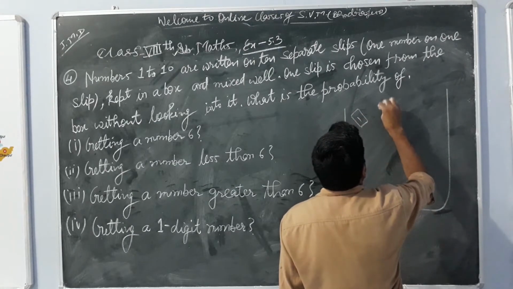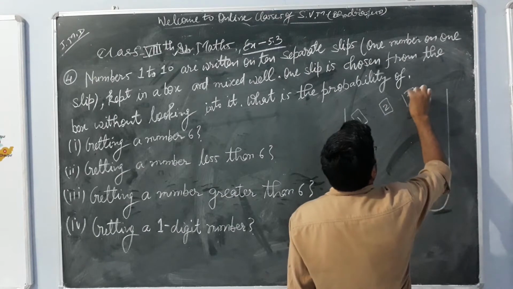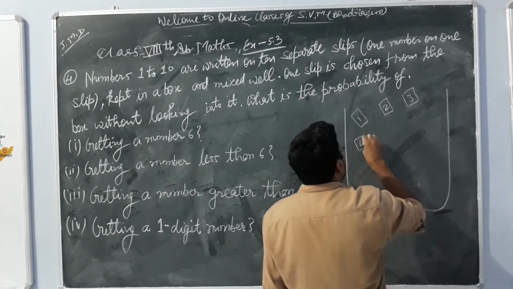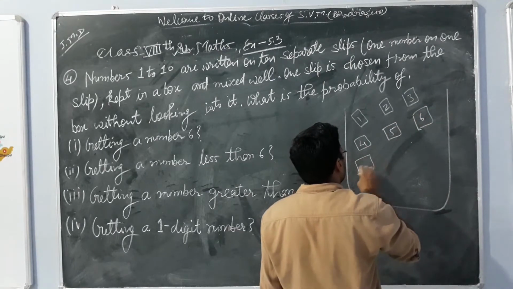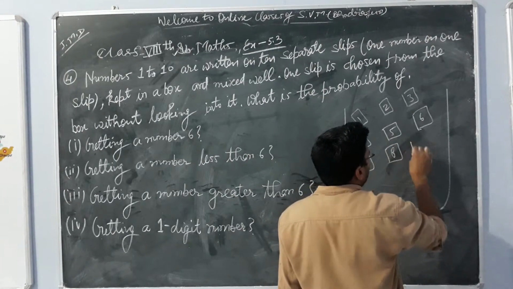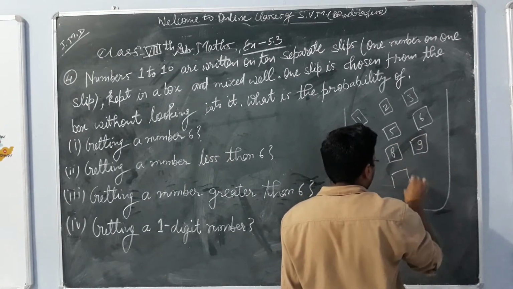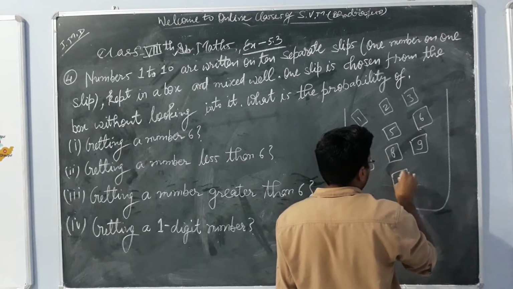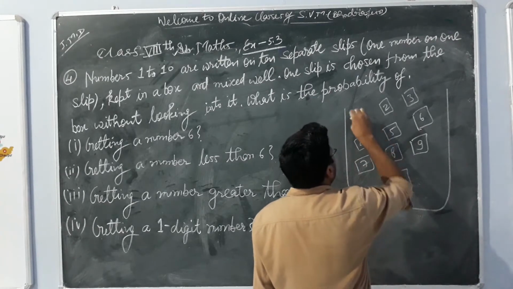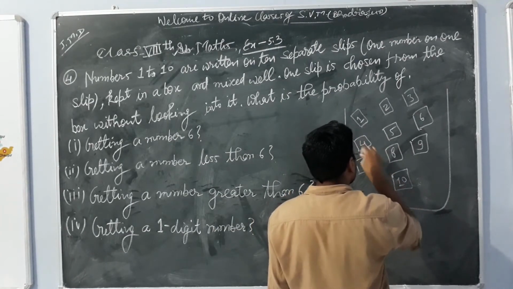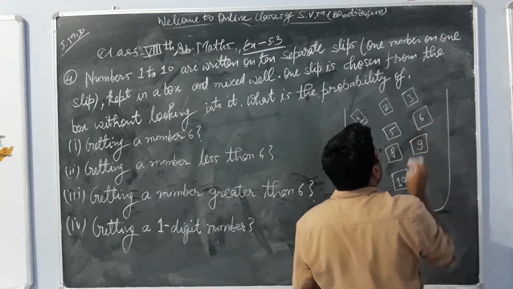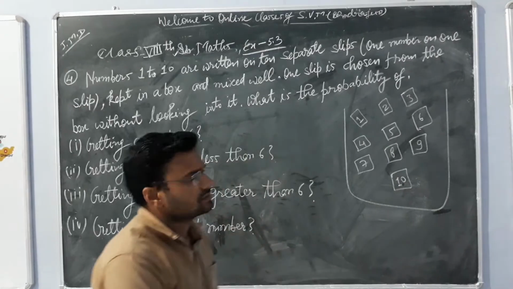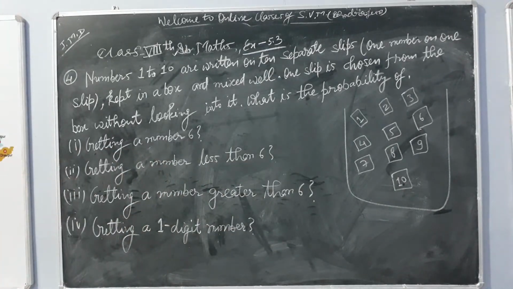This is 1, this is 2, 3, 4, 5, 6, 7, 8, 9, and this is 10. These 10 numbers are written on separate slips: 1, 2, 3, 4, 5, 6, 7, 8, 9 and 10.